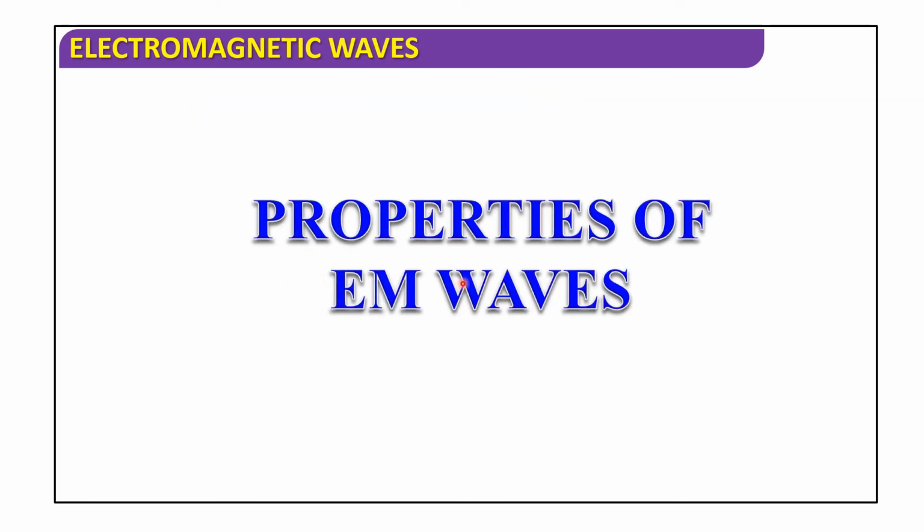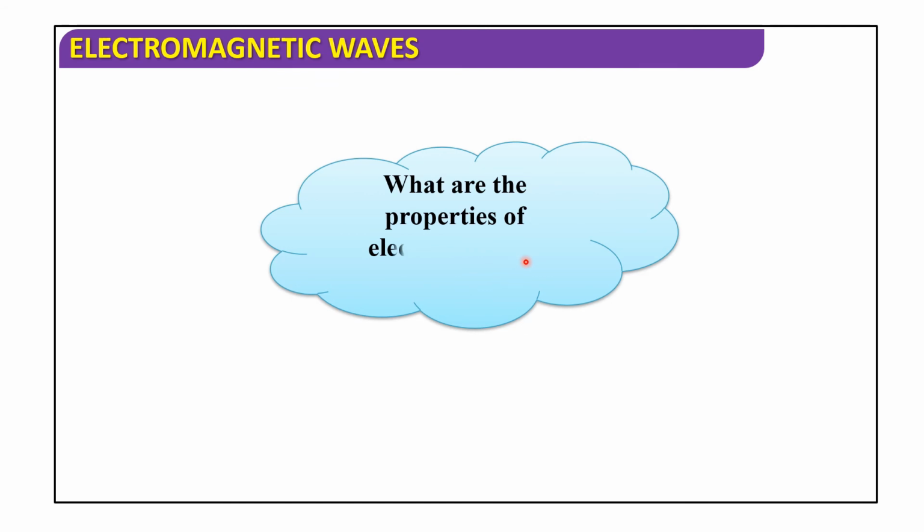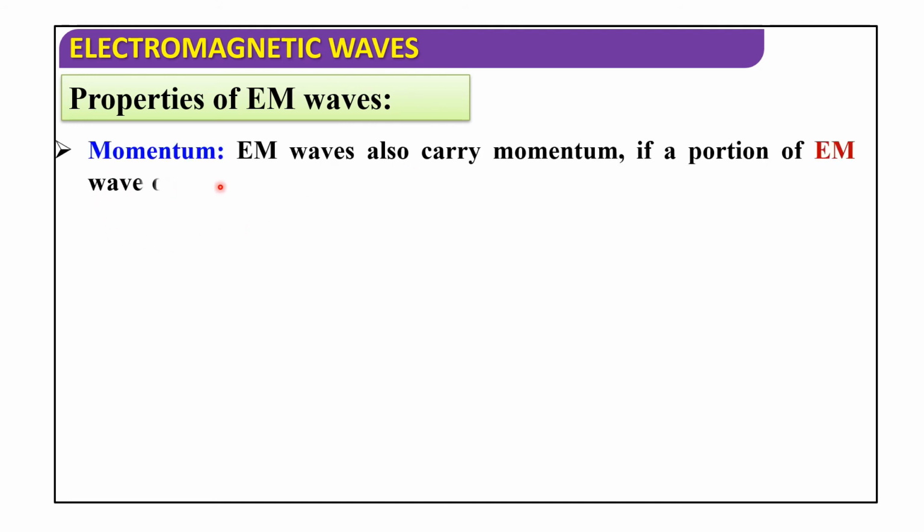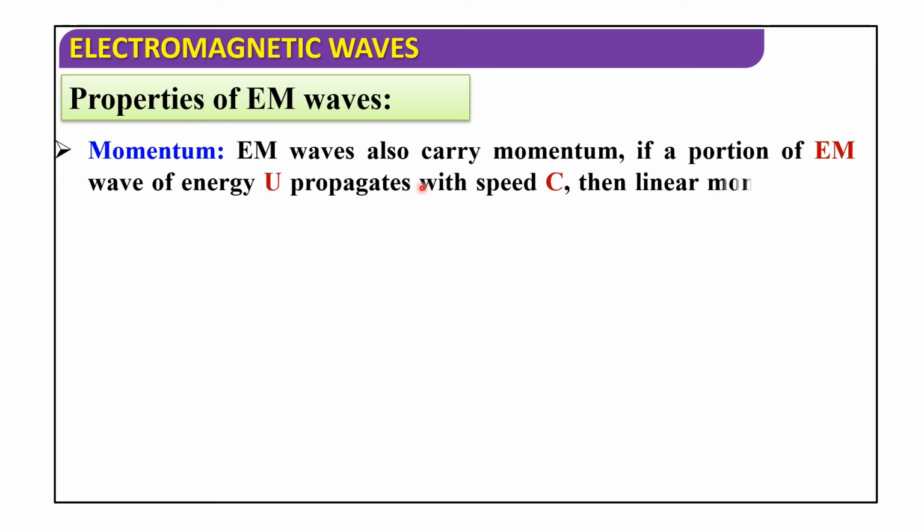Next, properties of EM waves. Let us discuss. What are the properties of electromagnetic waves? Now discuss momentum. Electromagnetic waves also carry momentum.